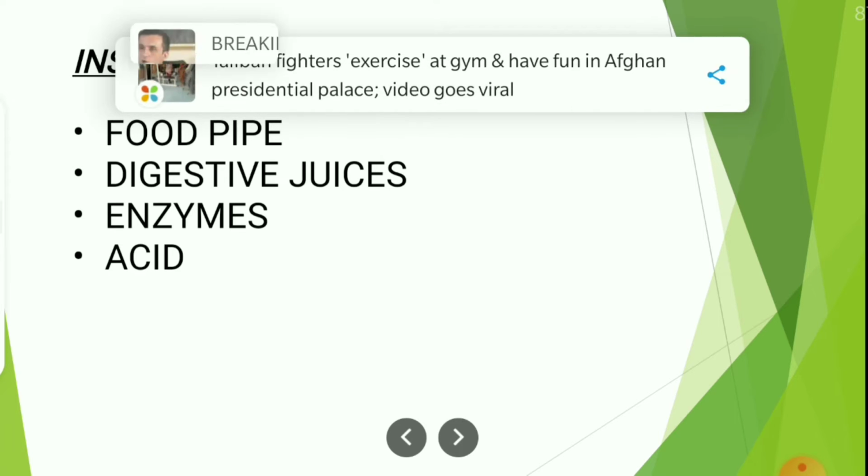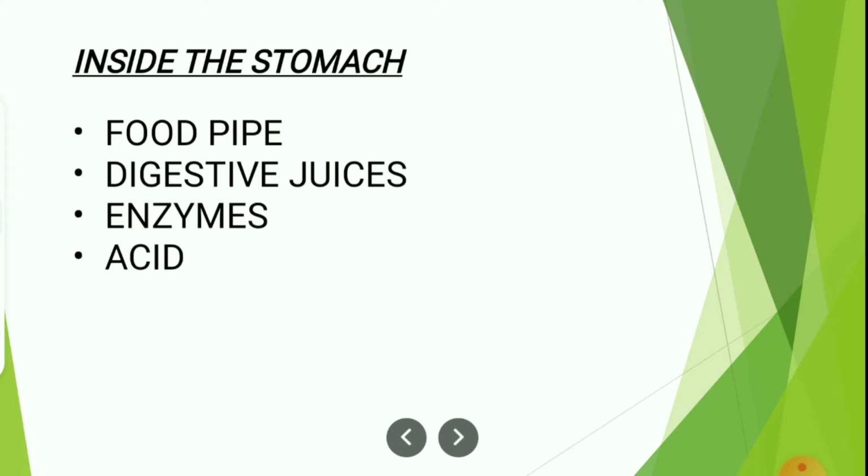Yes, see here, inside the stomach I have given. Here, the food from the mouth passes into the stomach through the pipe called the food pipe. Here, what will happen in the stomach is, the food is getting churned. Did you ever see your mother churning the curd into buttermilk? In the same process, the food which you take will be getting churned with the help of some digestive juices which are secreted from the stomach.